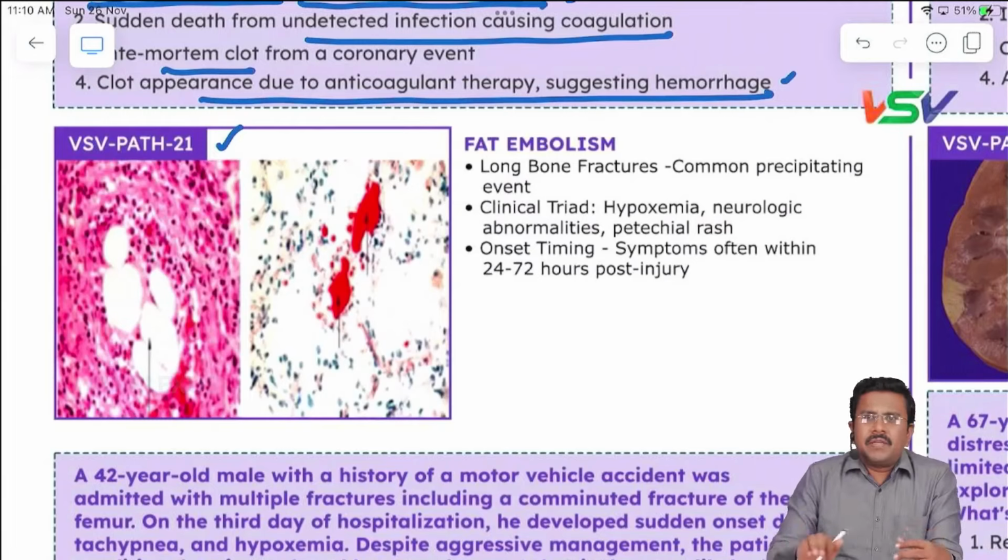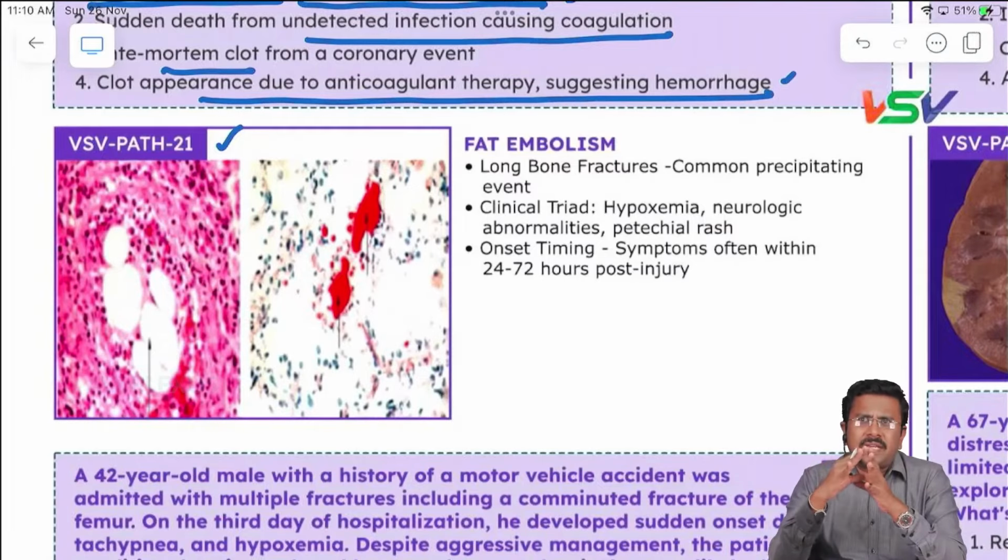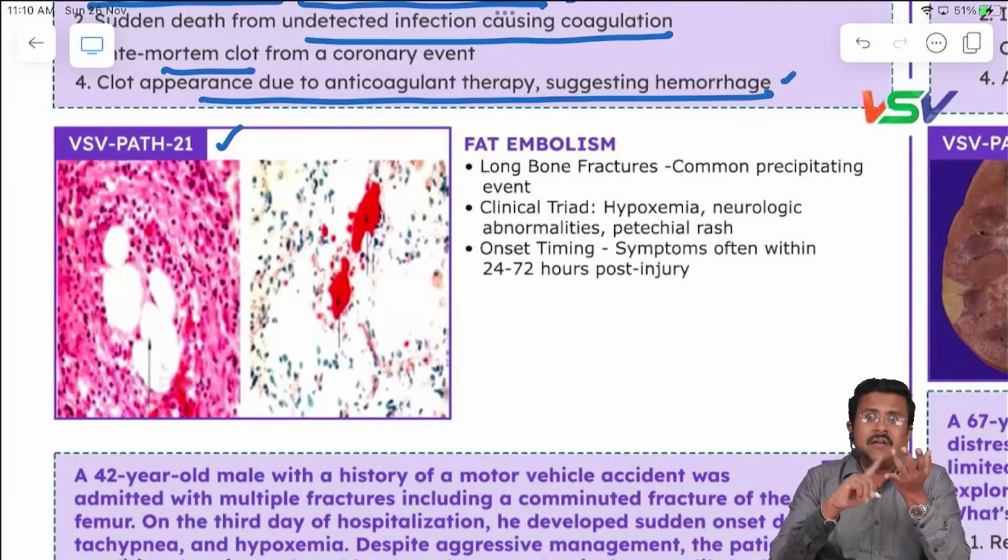Fat embolism. So we know that in fat embolism, the clinical history usually given is a fracture of multiple long bones, and this is usually the common precipitating factor, especially after a road traffic accident when there is a fracture of multiple long bones. Clinically, it is characterized by a triad of hypoxemia, neurologic abnormalities and petechial rashes.